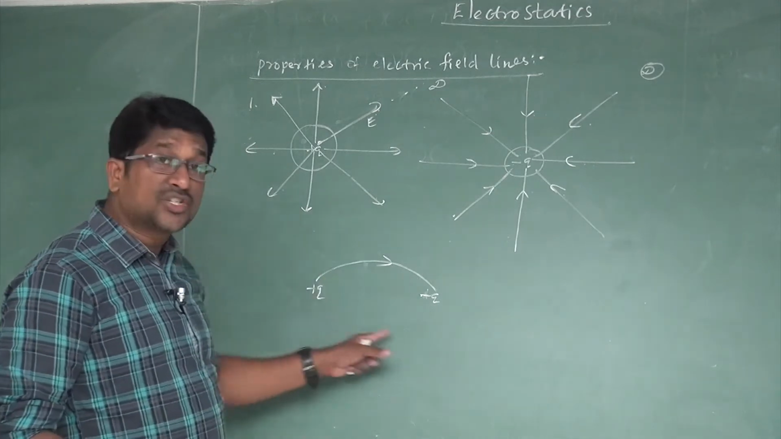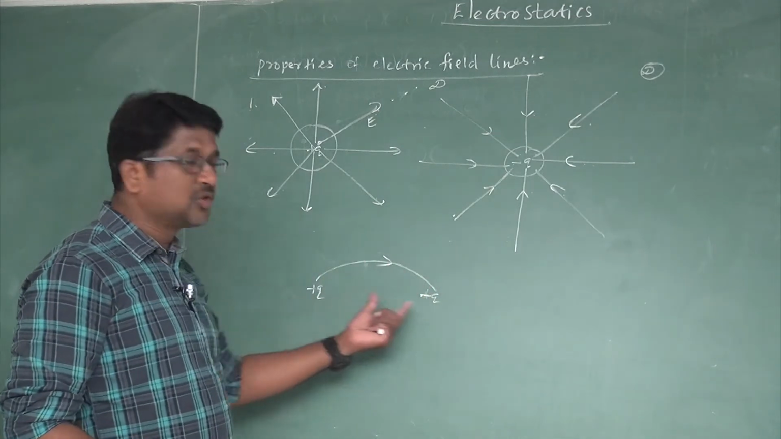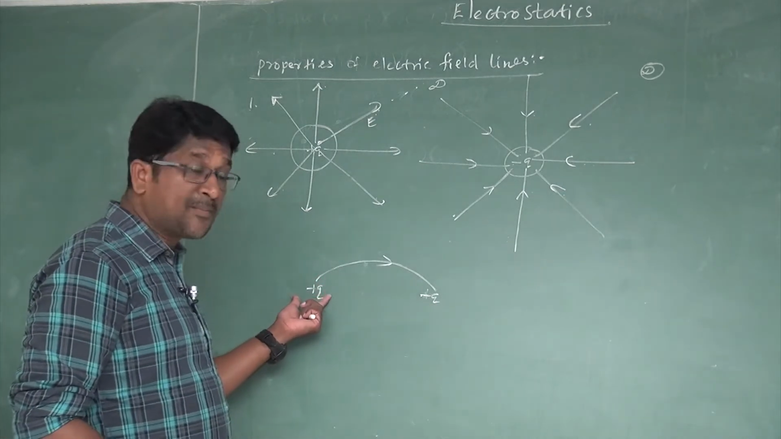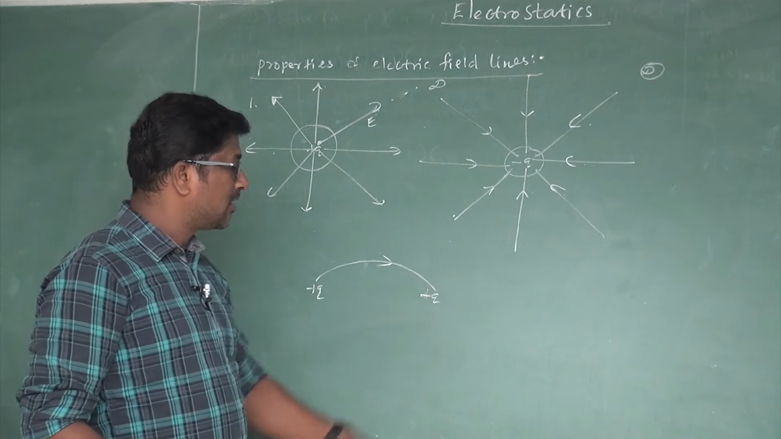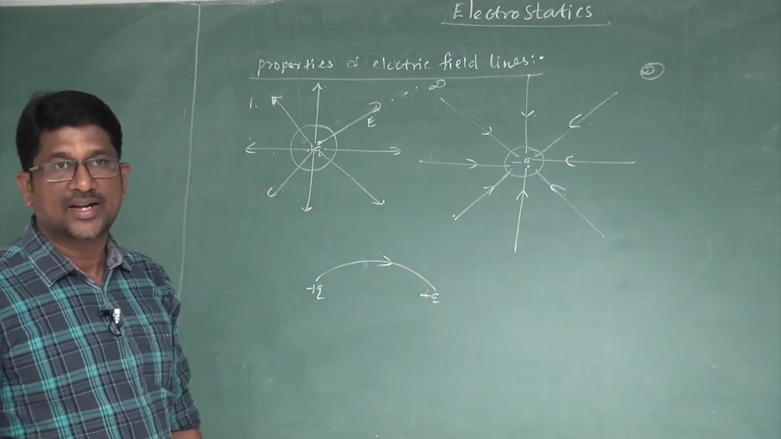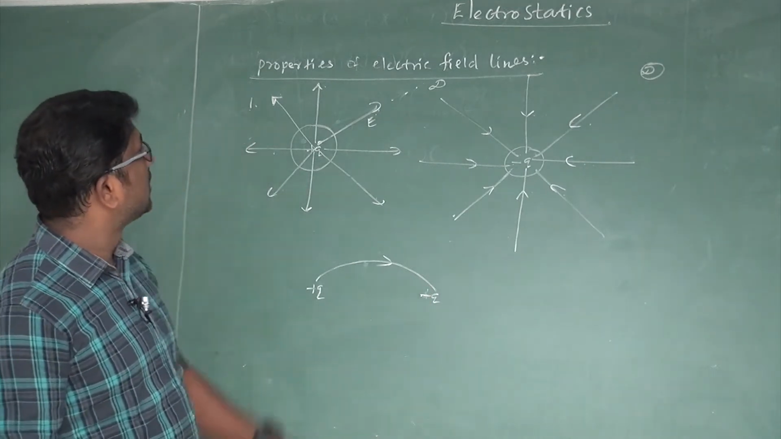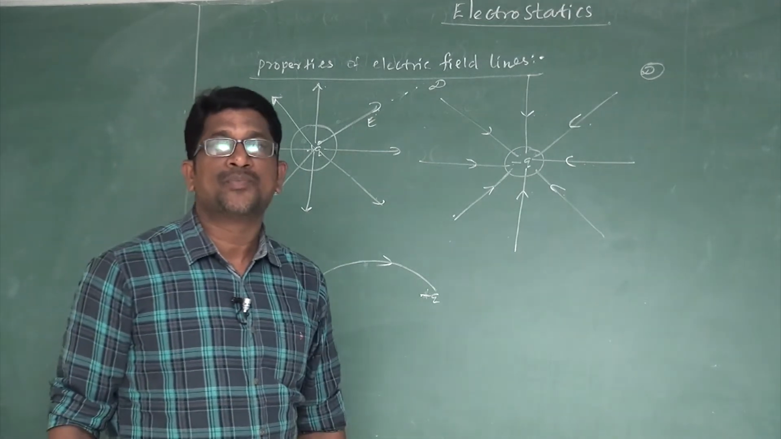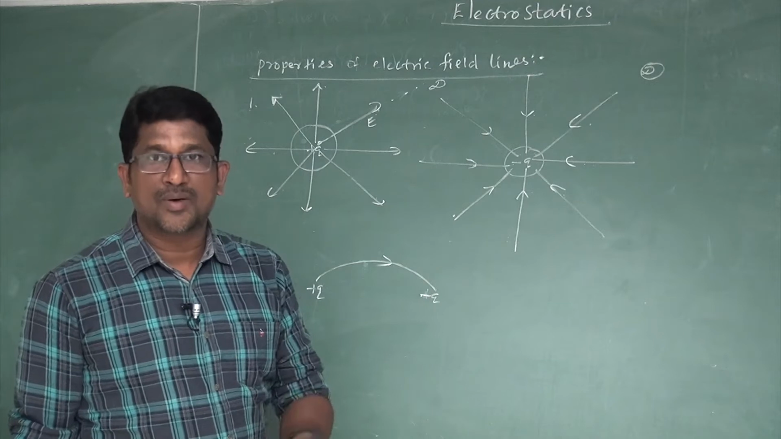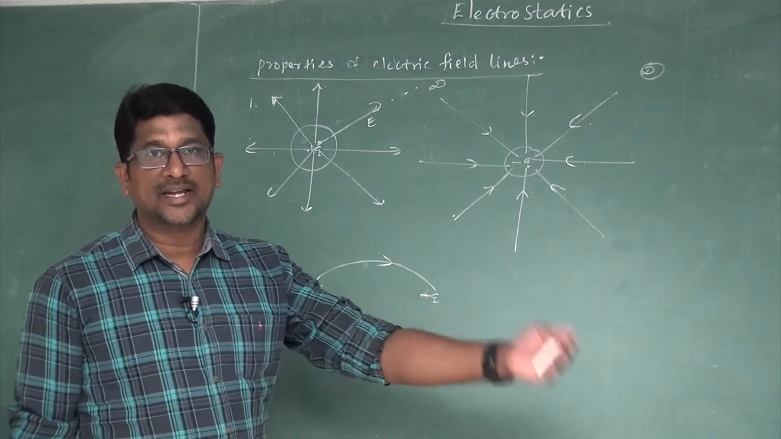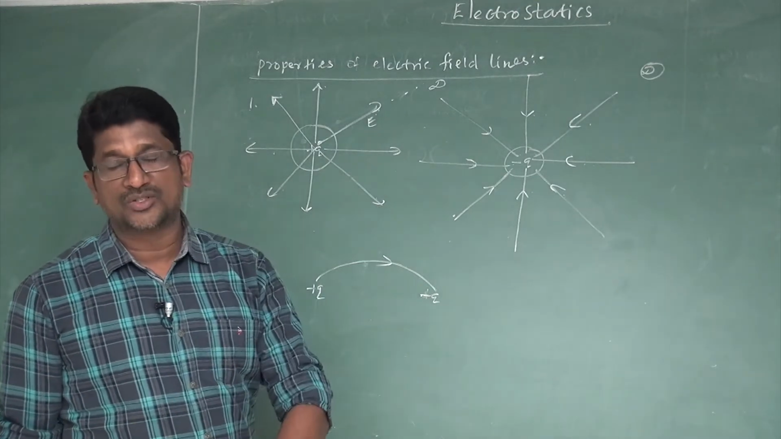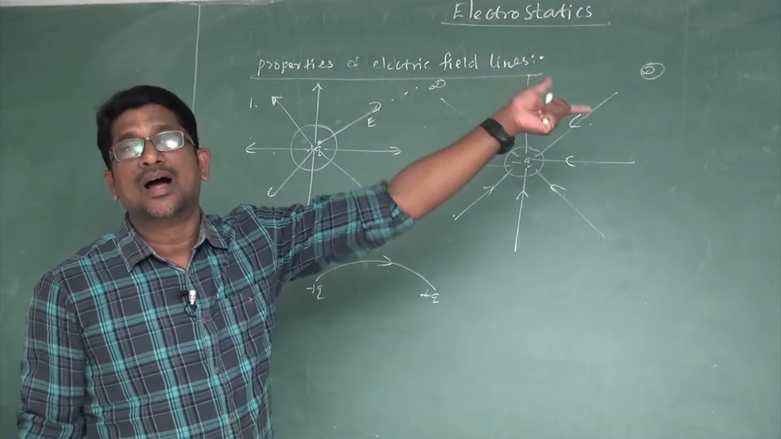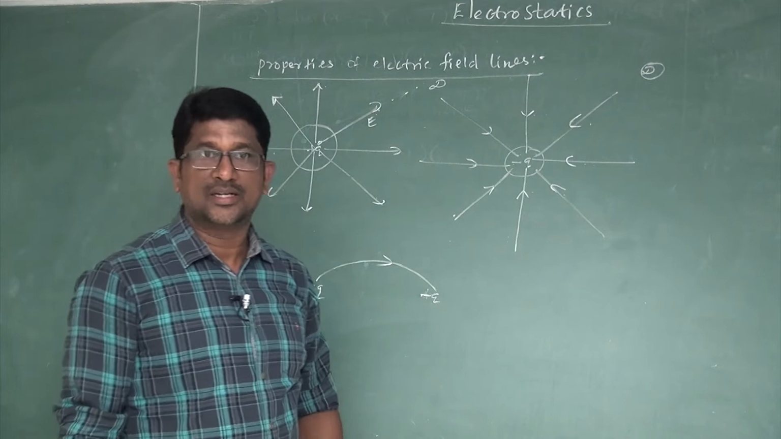In the case of a system of two charges, one positive and the other negative, the electric field lines must start from the positive charge and terminate at the negative charge. So this is one property of electric field lines. First property: the electric field lines start from a positive charge and end at a negative charge, or start from a positive charge and end at infinity, or start from infinity and end at a negative charge.